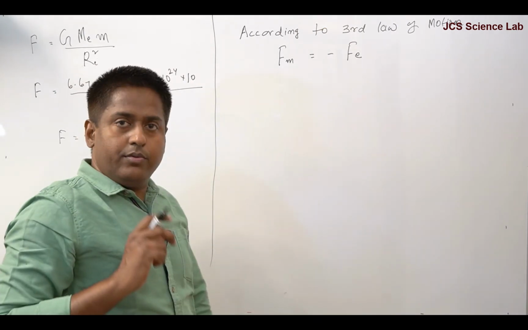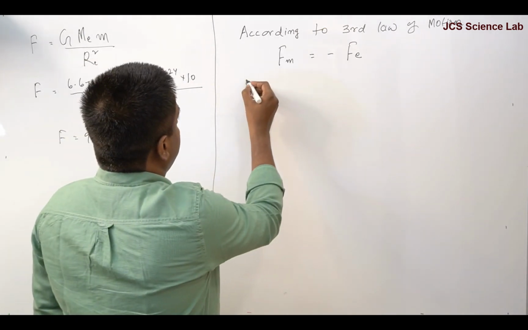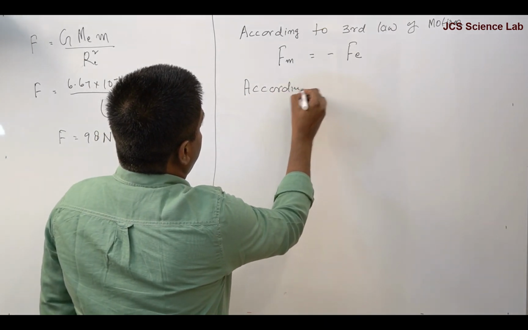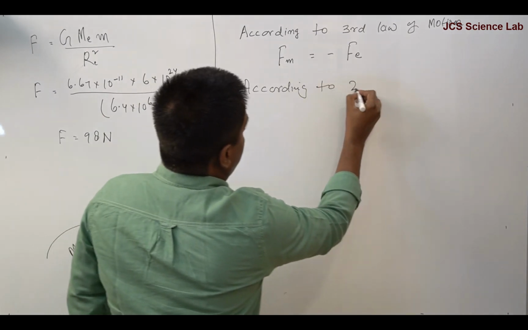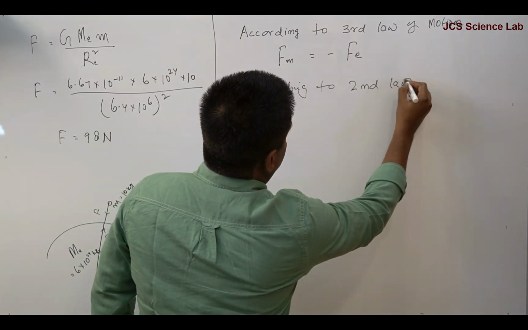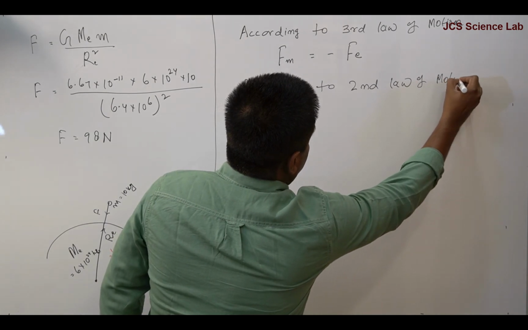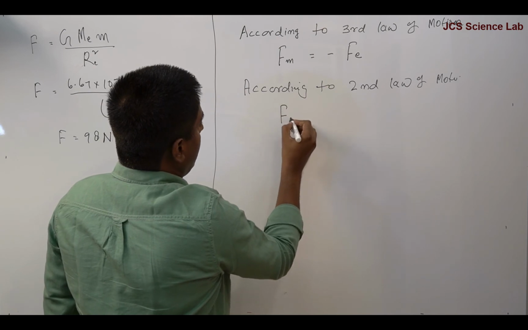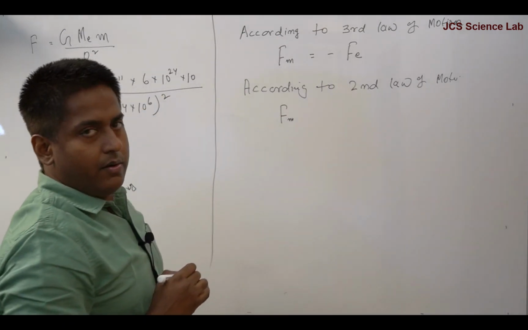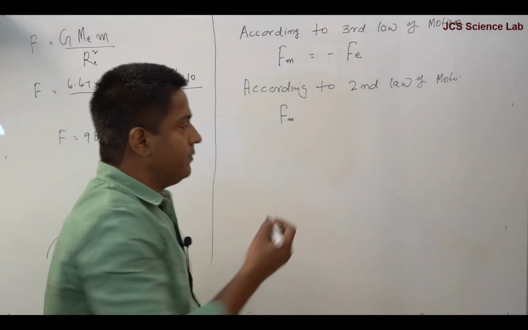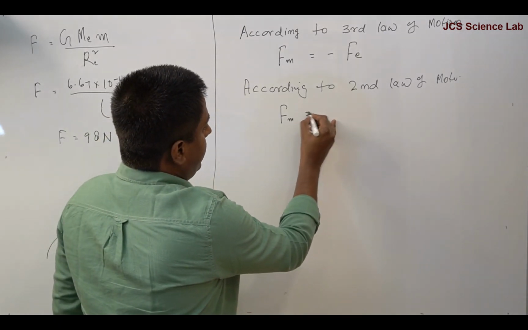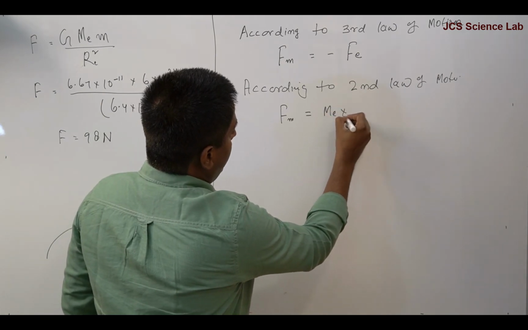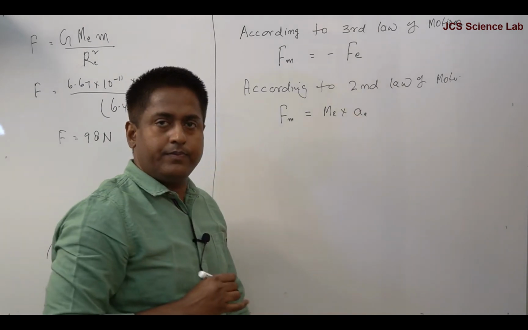Now, according to Newton's second law of motion, force of mass m on the Earth is equal to mass of the Earth into acceleration produced in the Earth.